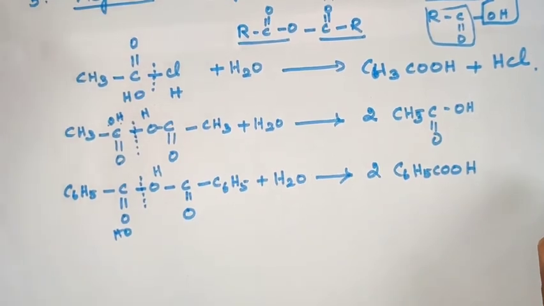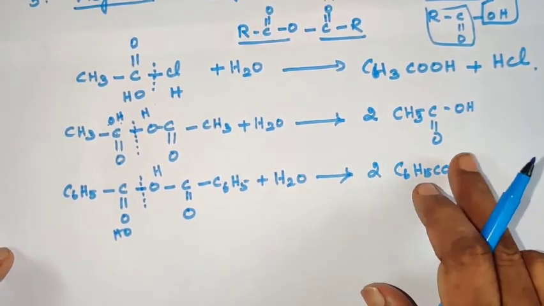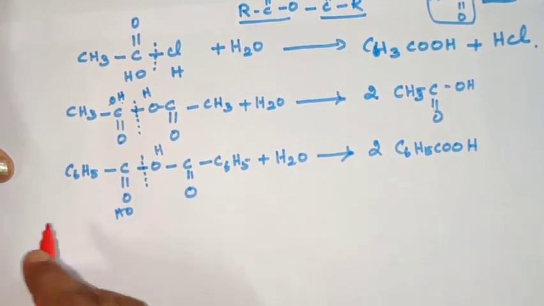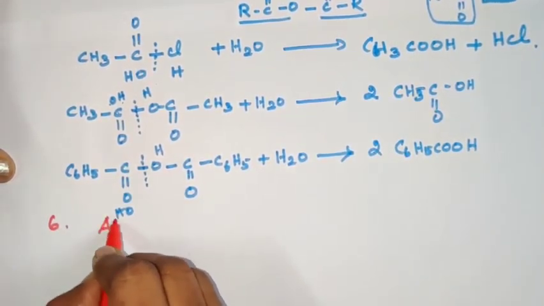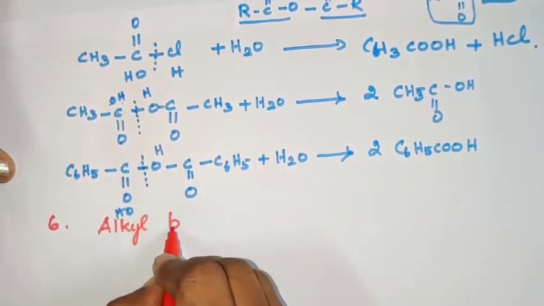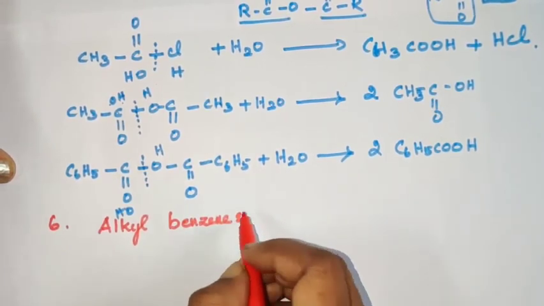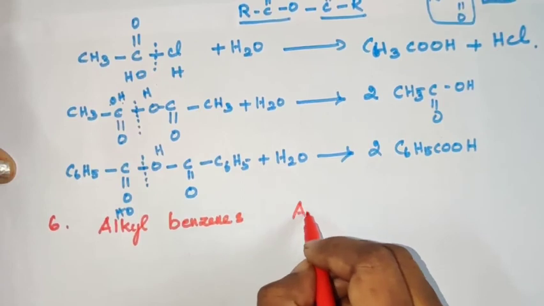You should know that every time we have considered hydrolysis reactions, simply by doing hydrolysis of different organic compounds to prepare acids, right?